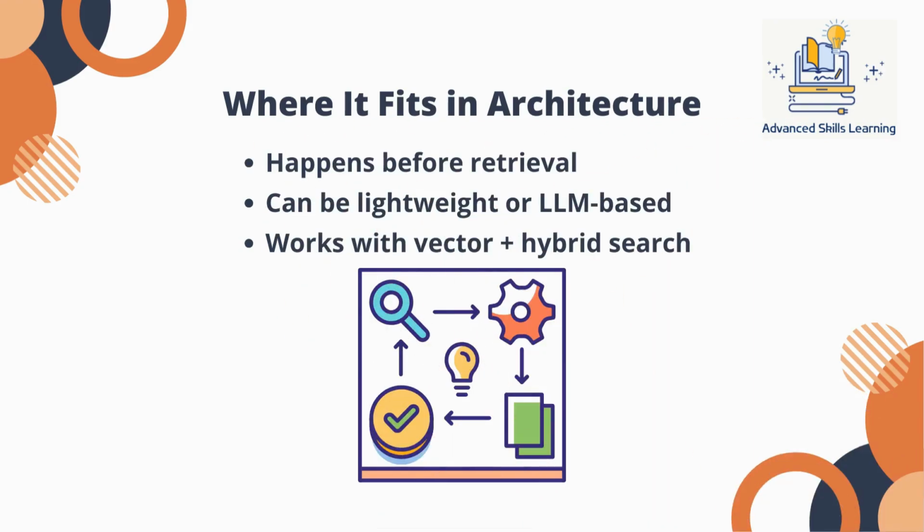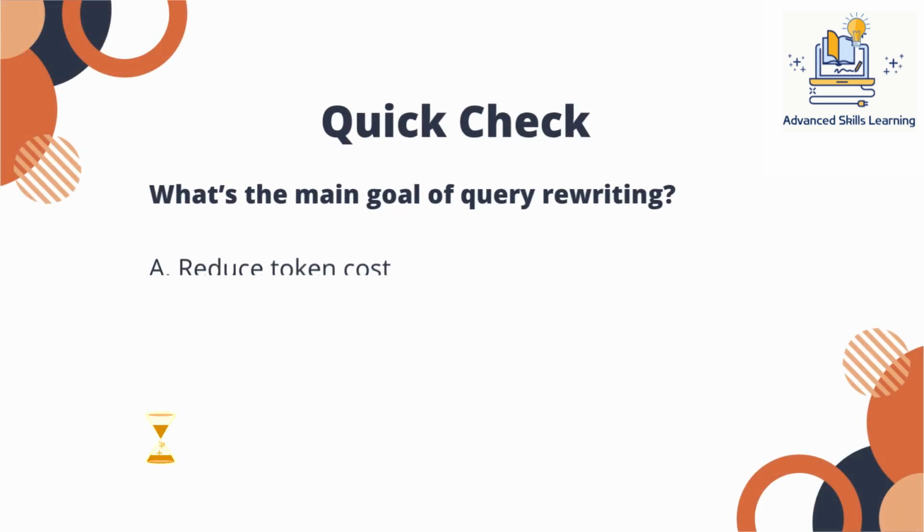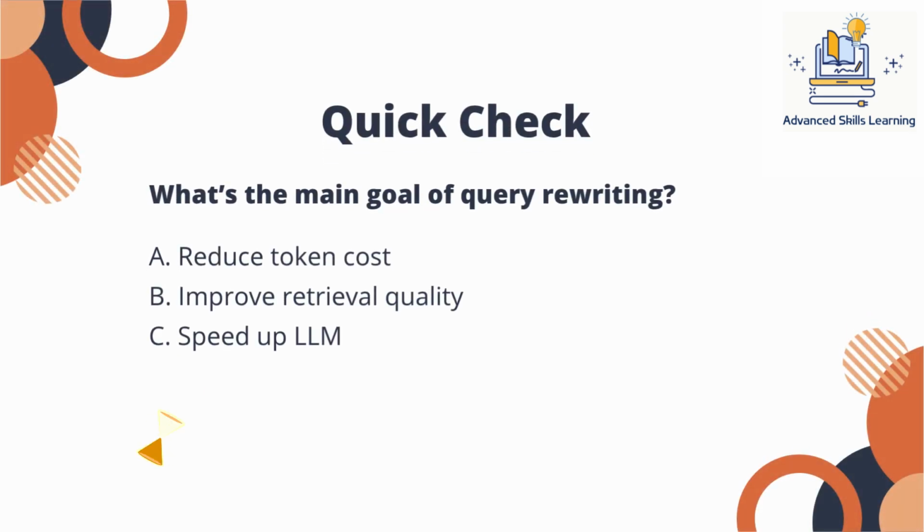Here's a quick check, 2 seconds. What's the main goal of query rewriting? A. Reduce token cost. B. Improve retrieval quality. C. Speed up the LLM. Keep your guess. The answer is B. This is why improving the query often has a larger impact than tuning the retriever itself.